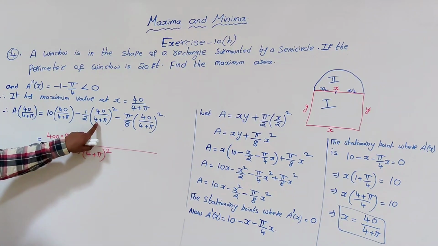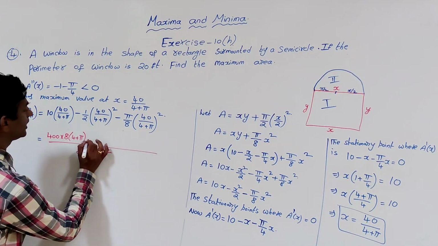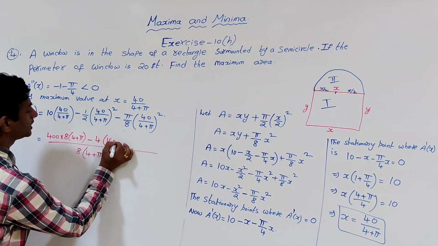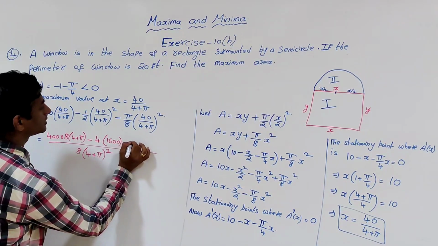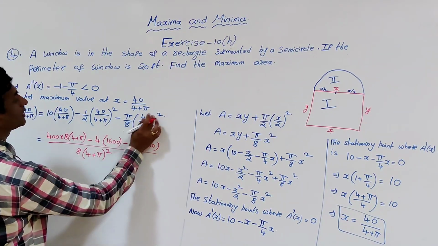Coming to this, as 4 plus pi whole square is there, it will be minus 4 times of 40 square, 1600, minus 5 times of 1600, because 40 whole square is 1600.